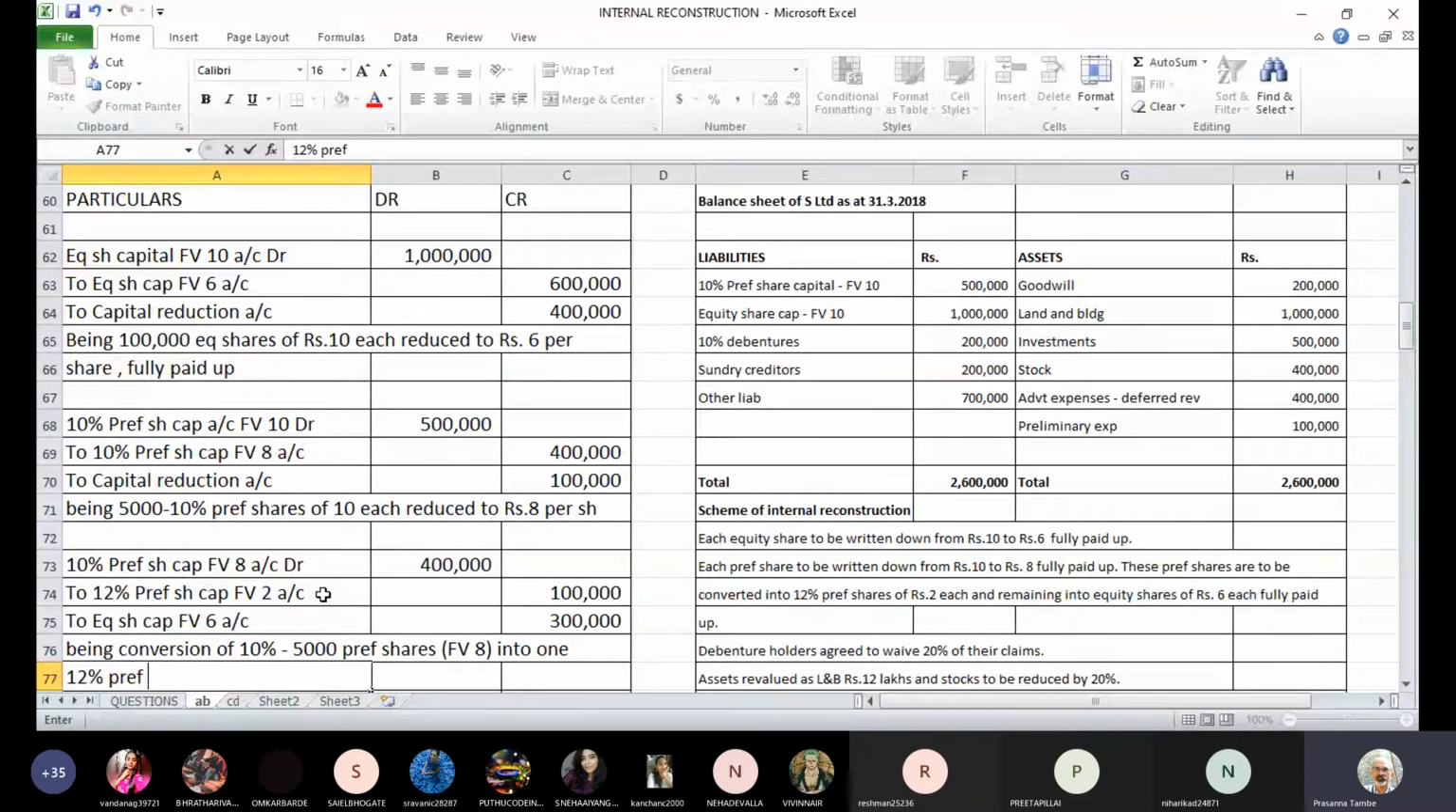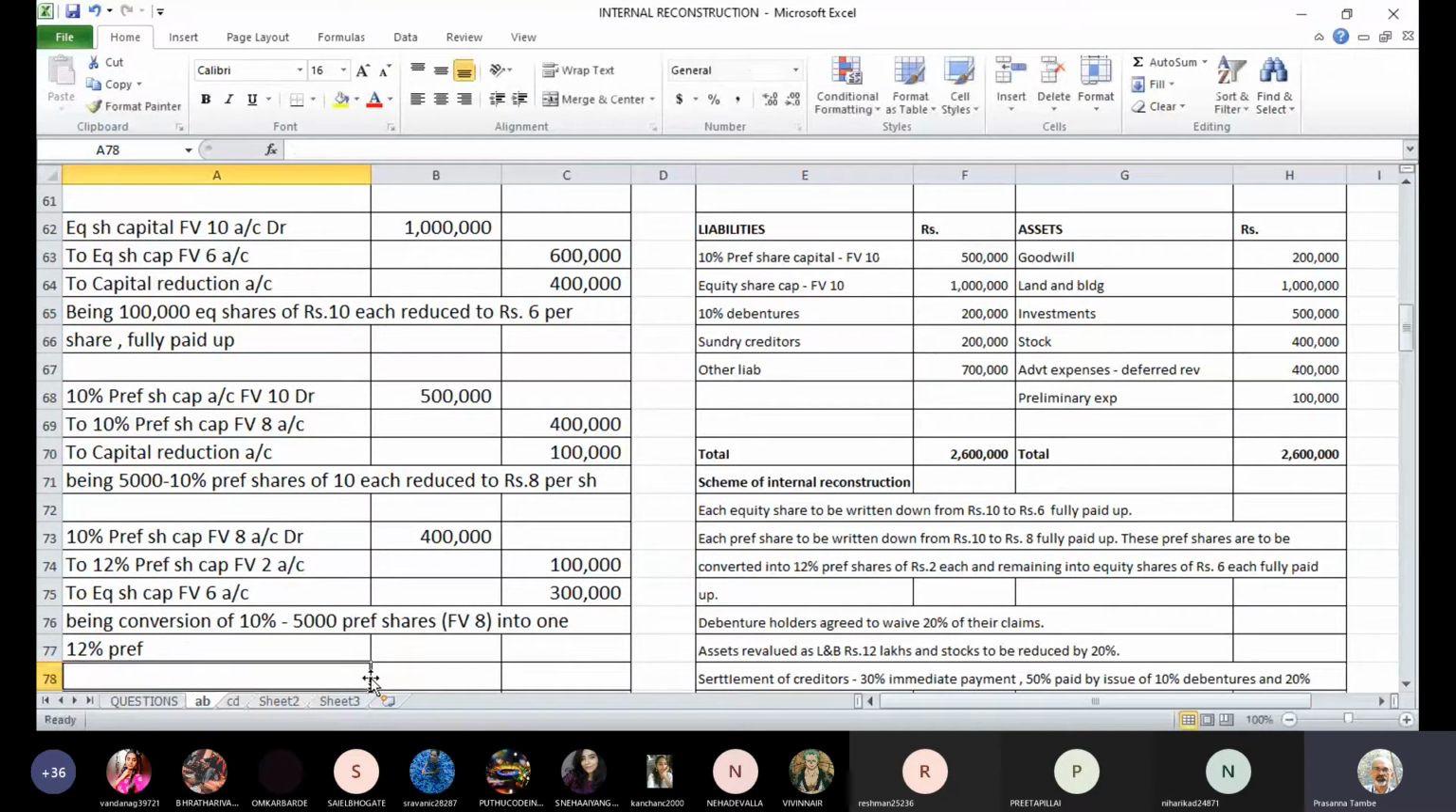So actually it's not 1, I will say into 12% preference shares of 2 each and 5,000 equity shares of.